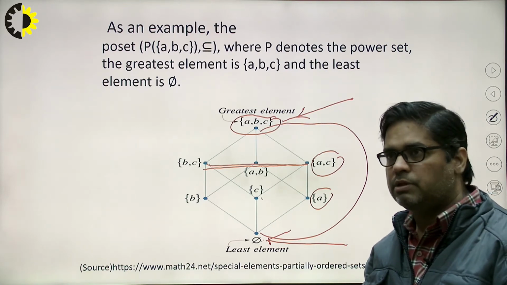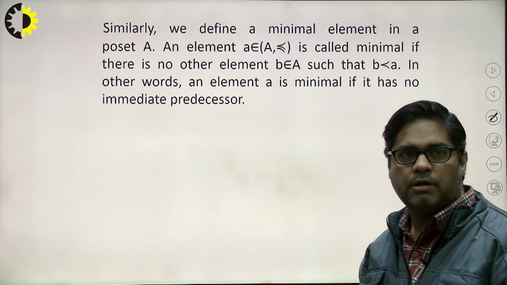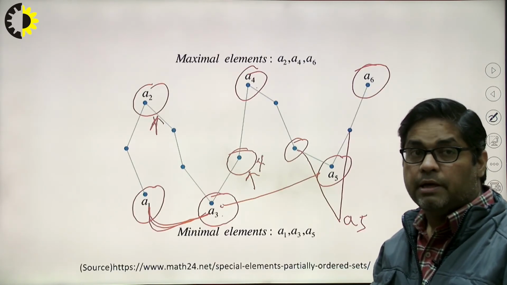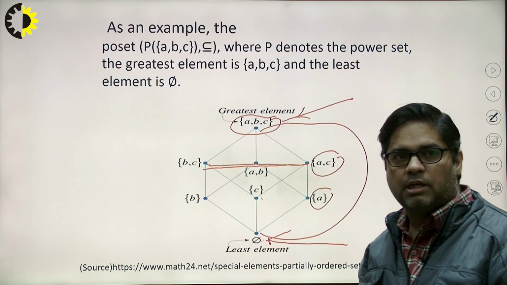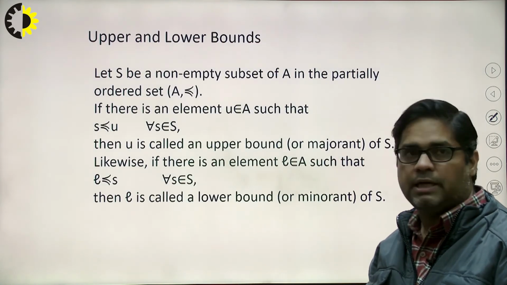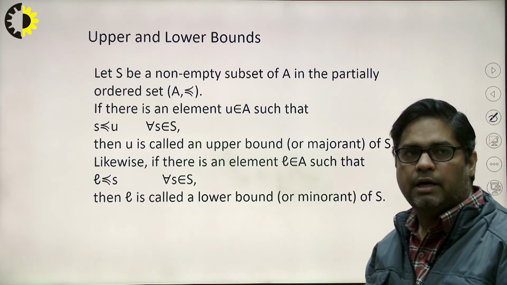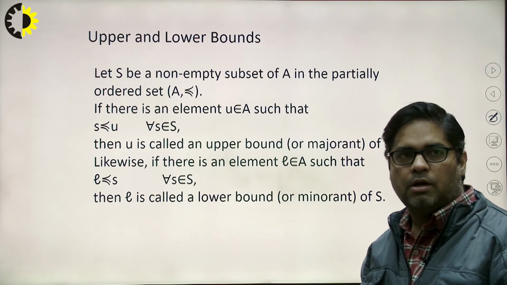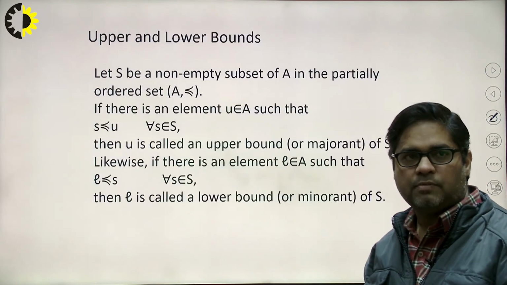These are bit confusing terms, as we have learned earlier: maximal element, minimal element, greatest element and the least element. So we need to take care about the things. If you are not able to understand, then you can rewind the lecture and learn about the things. Okay.